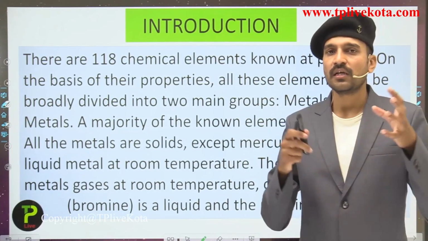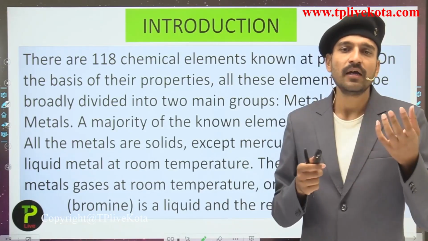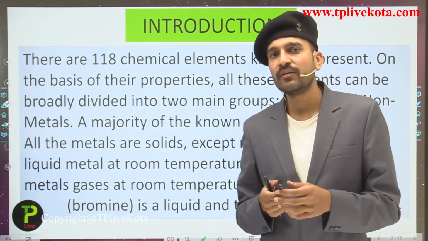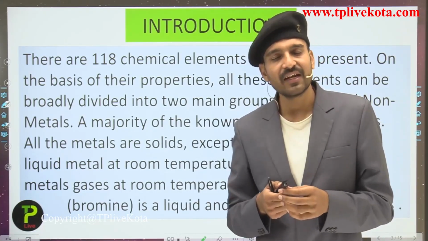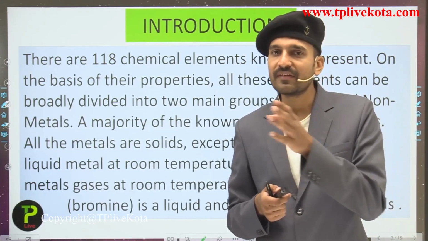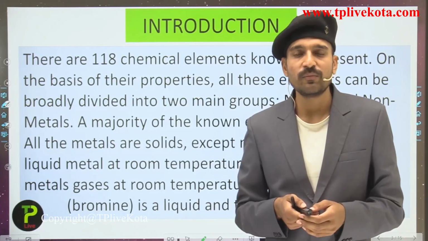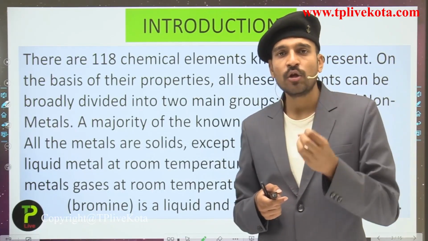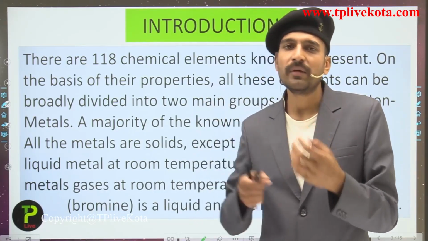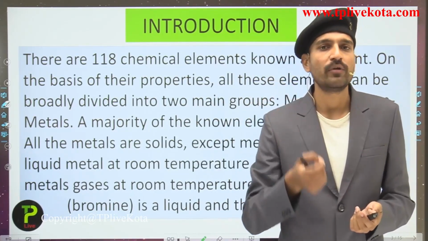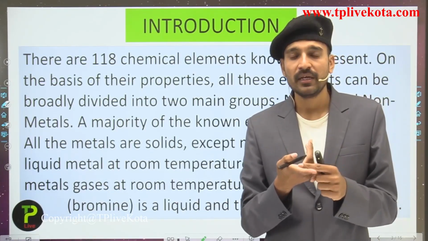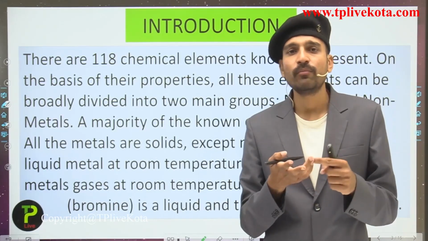If we arrange the elements in order of number, the first number is given to the metals, the second number is given to the non-metals, and the third number is given to the metalloids, because metals are very large in quantity while the non-metals are somewhat smaller and the metalloids are very countable. That is boron, silicon, germanium, arsenic, antimony, tellurium and polonium.